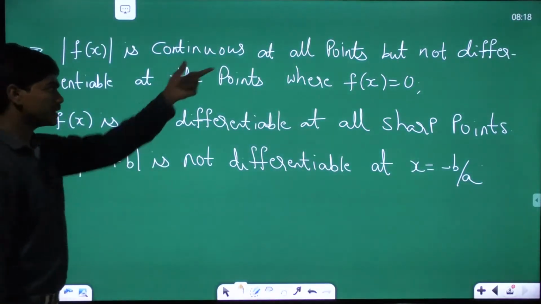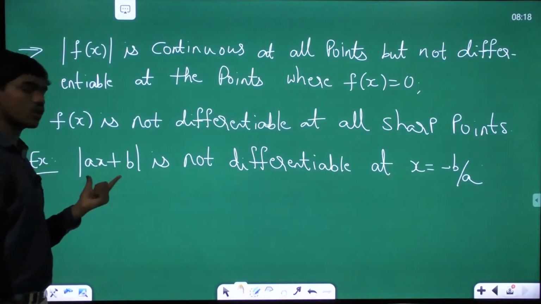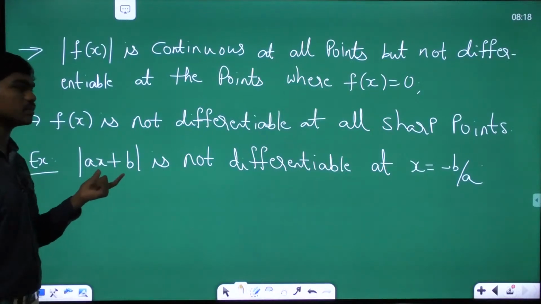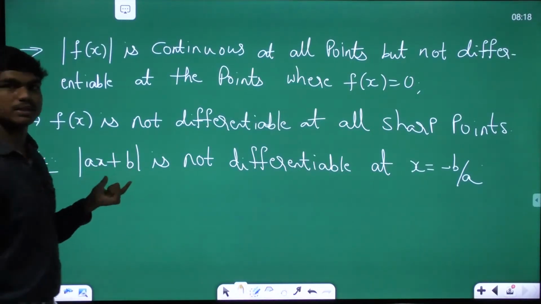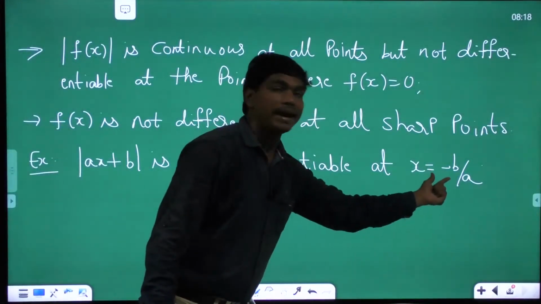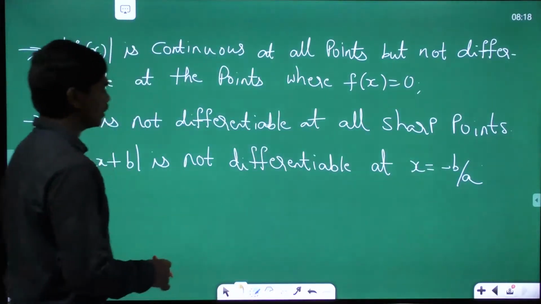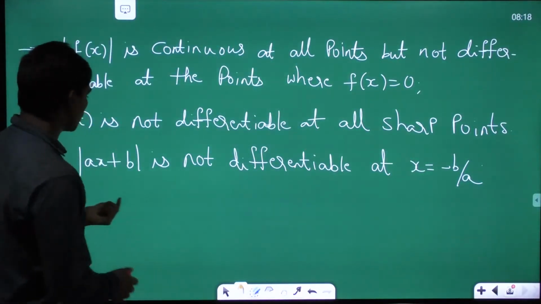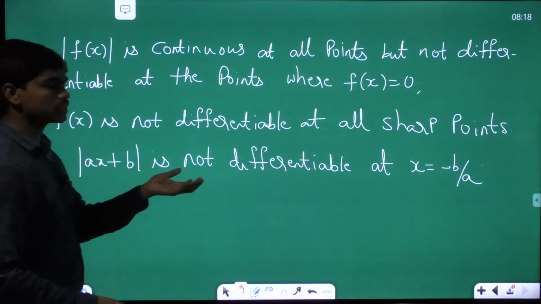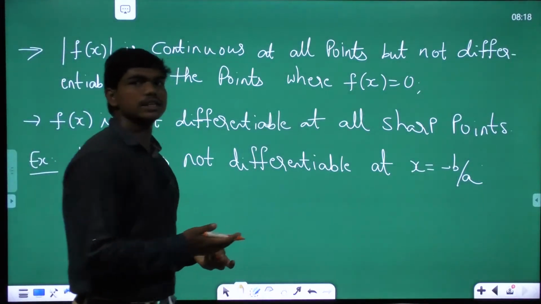Because as per this particular point, this function mod of ax plus b is not differentiable when ax plus b is equal to 0, and when ax plus b is 0, x is equal to minus b by a. Okay.